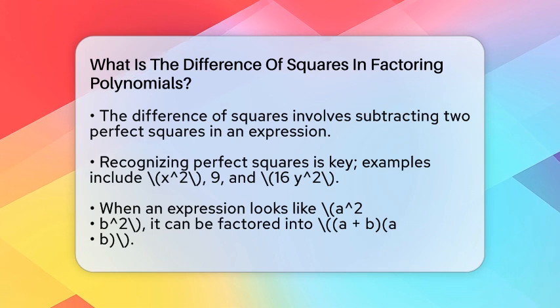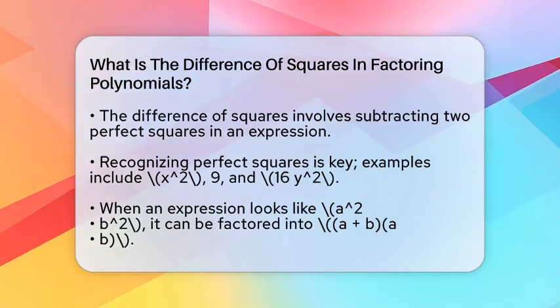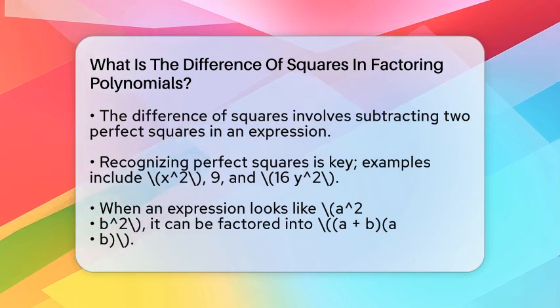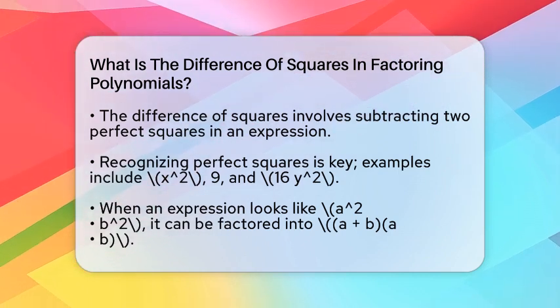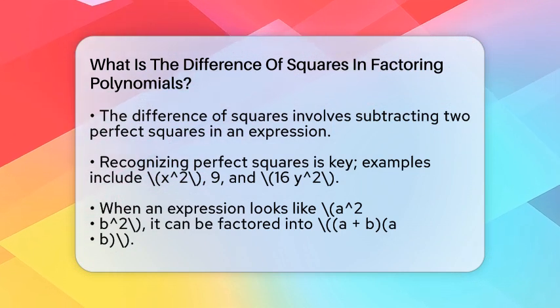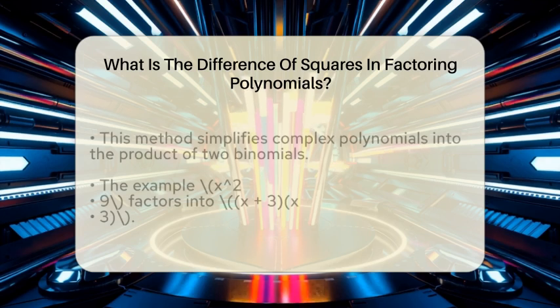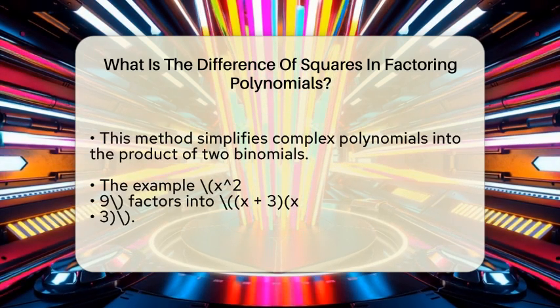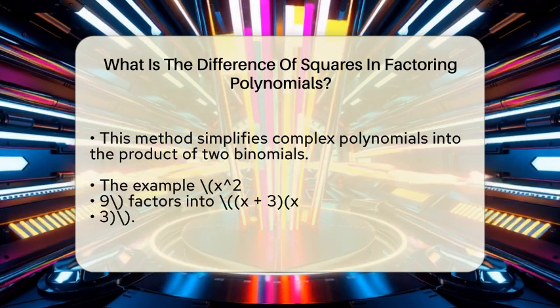A perfect square is just a number or expression multiplied by itself. For example, x² is a perfect square because it's x times x. The number 9 is a perfect square because 9 equals 3 times 3. Similarly, 16y² is a perfect square because it equals 4y times 4y. The main thing to look for is an expression that looks like the subtraction of two perfect squares.